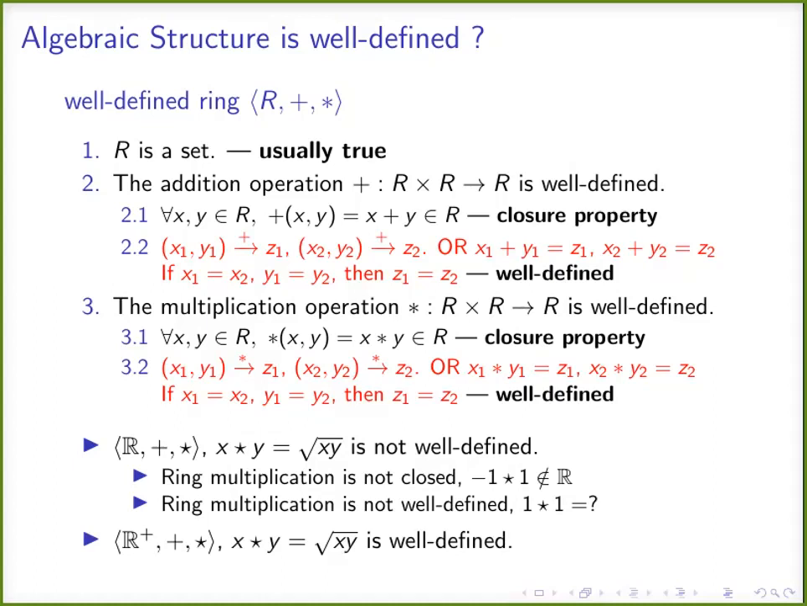And if I take the same example, R with plus, and the same operation, x star y defined by the square root of xy, it is well defined. I'm not saying that this is a ring. I'm saying this is a valid algebraic structure. What axioms are satisfied by this structure is something we need to check.